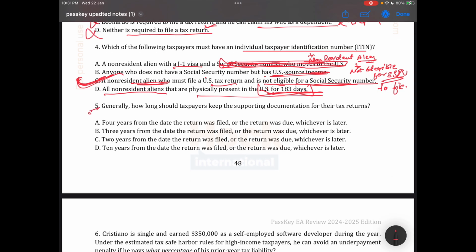Next, question number 5. Generally, how long should the taxpayer keep supporting documents for their tax return? Generally, keep the tax return for 3 years from the return filing date or due date, whichever is later.